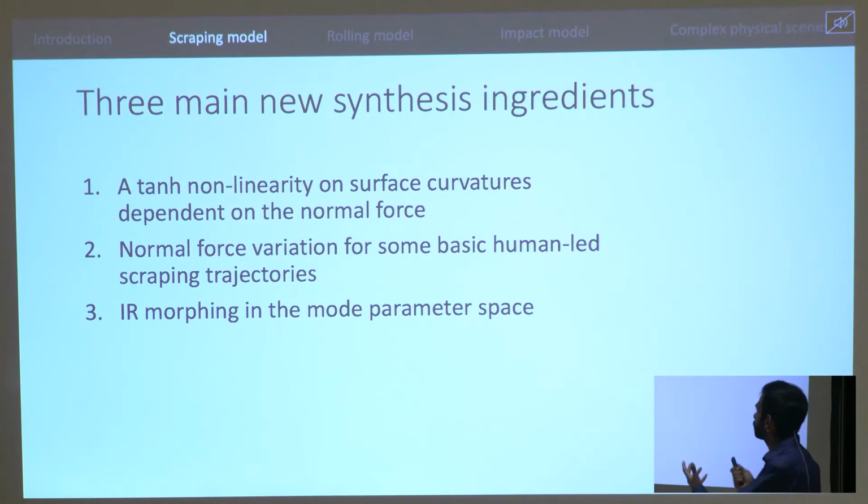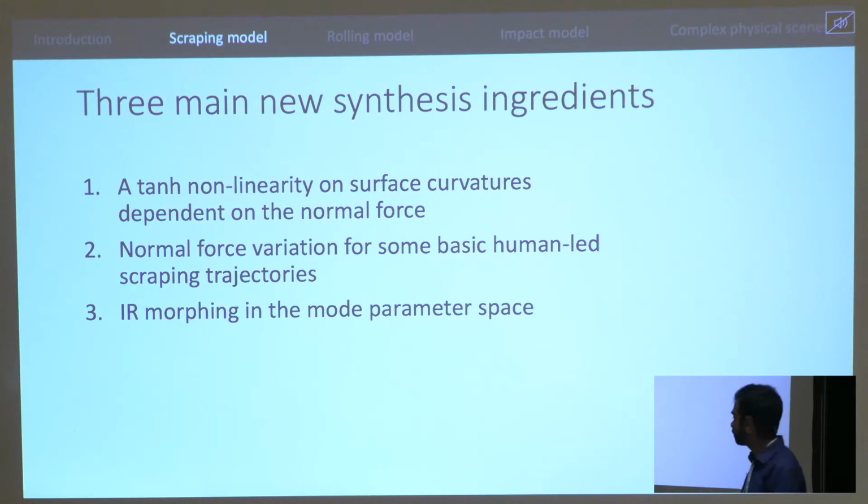One is a tanh nonlinearity on the surface curvatures that is dependent on the normal force. Second is the normal force variation for some basic human-led scraping trajectories. Third, which I could not touch upon much because of lack of time, was the IR morphing I briefly talked about in the mode parameter space. That also seems to be important to know how the scraper exactly moved on the surface.